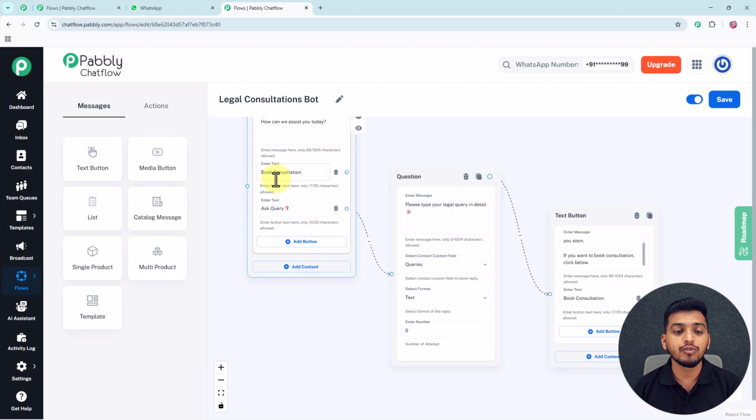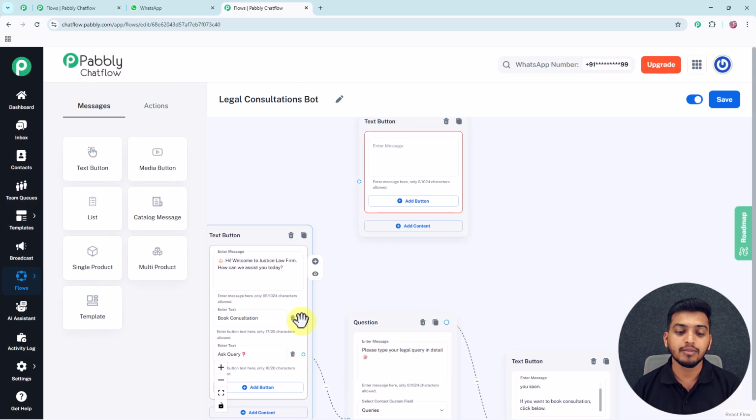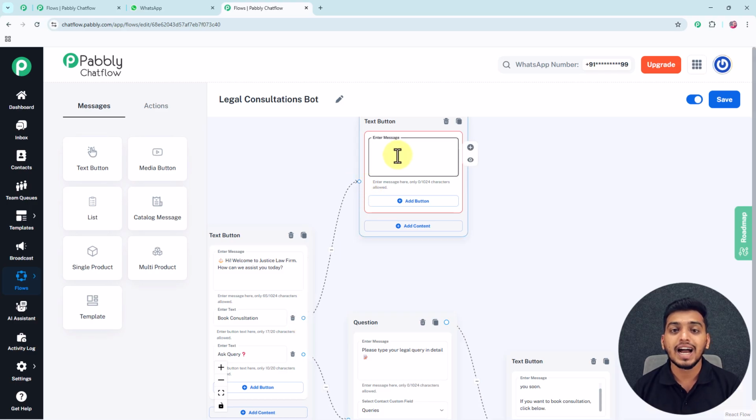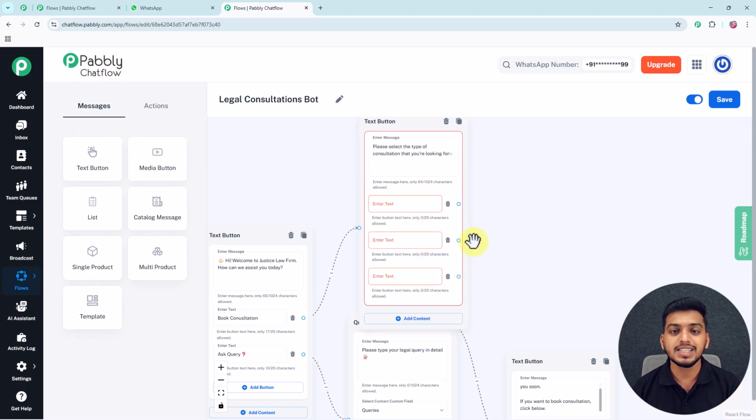So now we'll move towards this button, book consultation. To frame this particular button, I will drag this touch button from here and I will drop it in here. And then after that, first of all I will connect both of these following circles, and then inside this particular message box I will enter a message for my customer as this: please select the type of consultation that you are looking for. And just below the text I will add three different buttons, and in those buttons I will enter three different types of consultations that I offer from my firm.